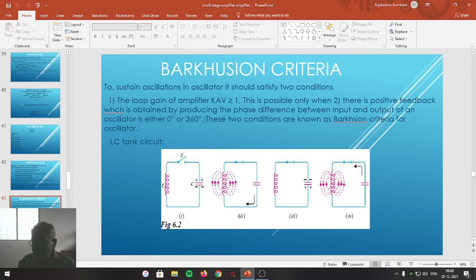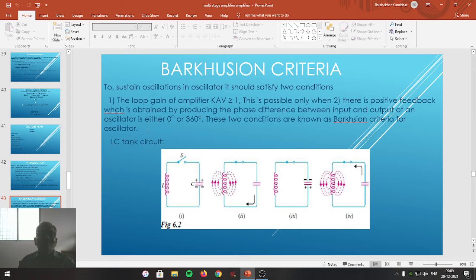Means if the input signal is in phase with the feedback signal, then and only then is a positive feedback going to be generated. This is the second condition. And when the second condition is satisfied, definitely KAV becomes greater than or equal to 1. When both the conditions are satisfied, then in an oscillator, oscillations are going to be sustained or generated. These two conditions are known as Barkhausen criteria for an oscillator. Without satisfying the Barkhausen criteria, no oscillations are going to be generated in an oscillator.